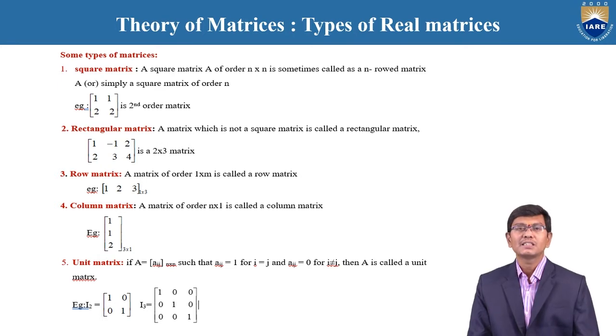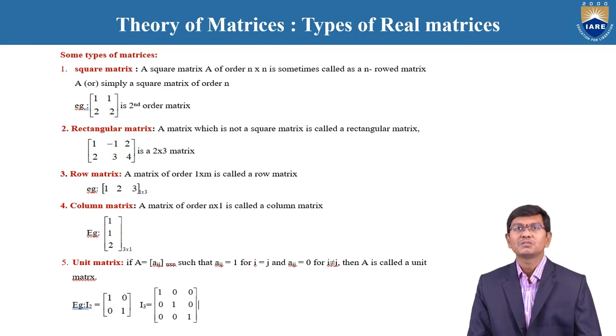For example, if the given matrix has 2 rows and 2 columns, that is a square matrix of order 2, sometimes called a 2-rowed matrix. The 2-rowed matrix is also called a 2 by 2 matrix. For example, a 3-rowed matrix is nothing but a 3 by 3 matrix, where the rows and columns are both the same.